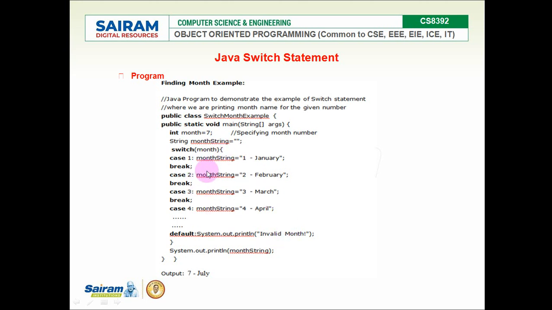One statement checks multiple conditions. If the month is 1, this block will be executed, if the month is 2, this block will be executed, and so on. Finally, if no match is found, the default block will be executed. So this is how the switch statement works.